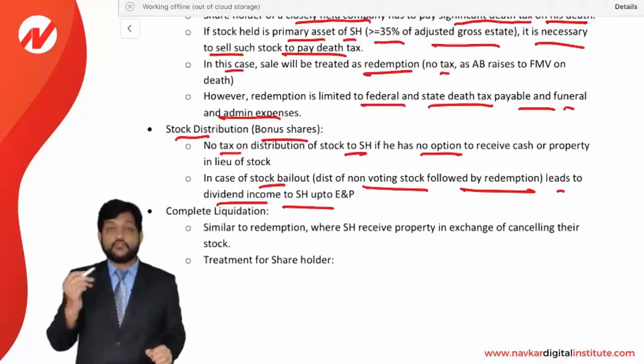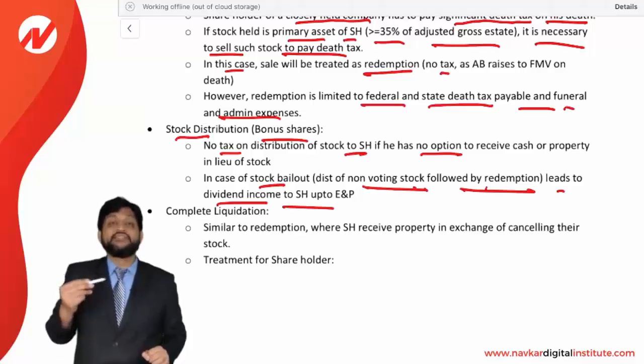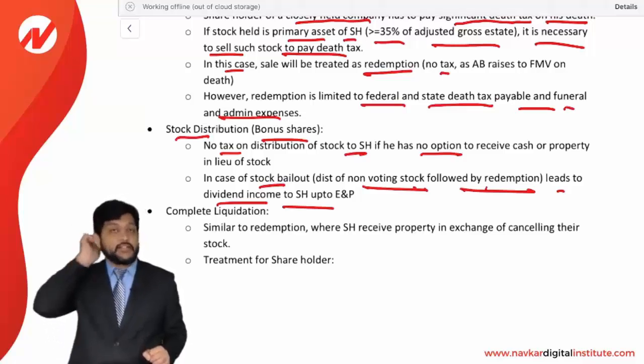And what is a stock bailout? As I told you, first there is a distribution of non-voting stock and then there is a redemption. It will be considered as a stock bailout.